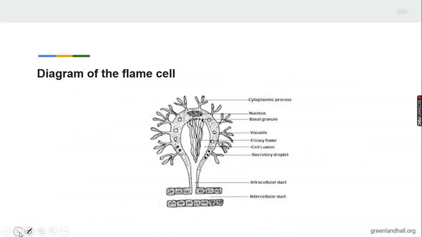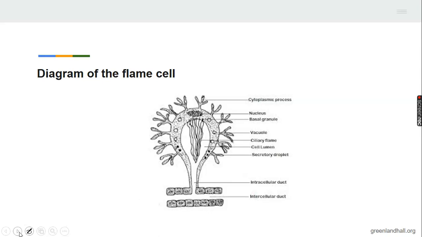The products of excretion include water, carbon dioxide, and uric acid. Uric acid is produced by organisms whose bodies are not moist. They are dry, uric acid. Now the next diagram is the flame cell.